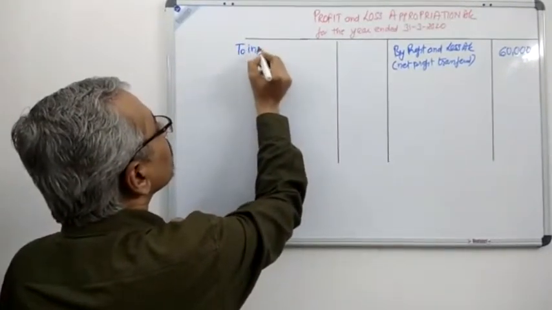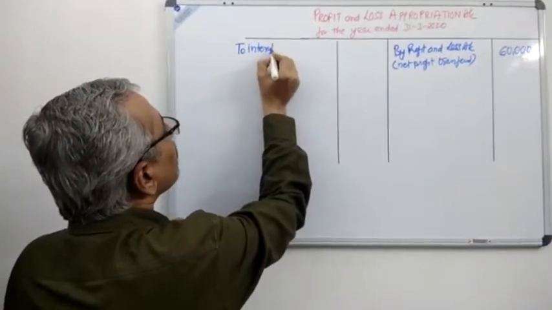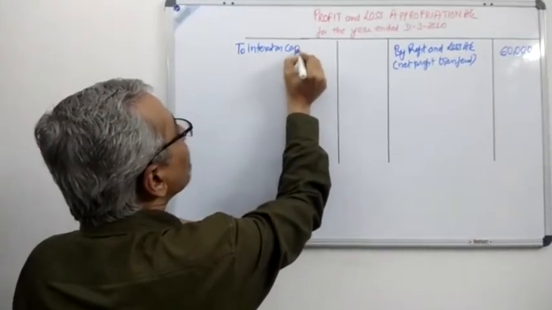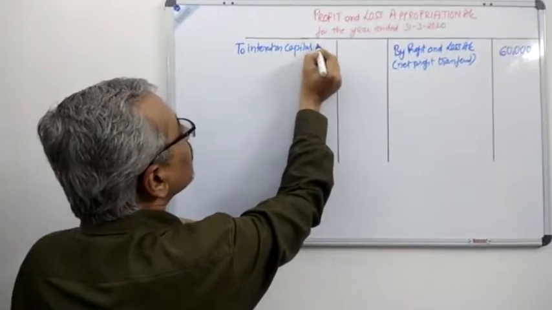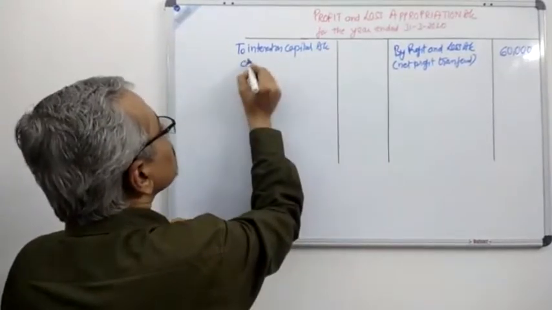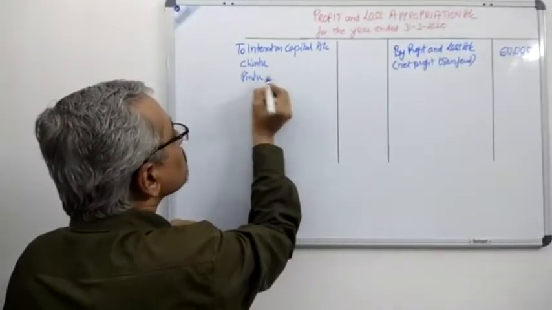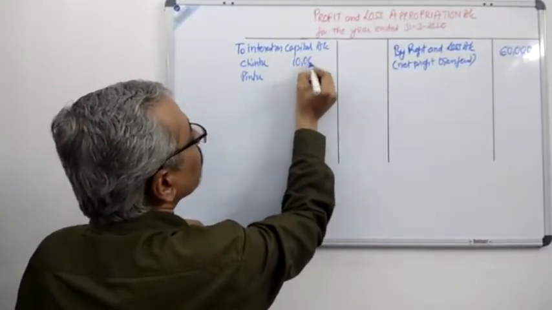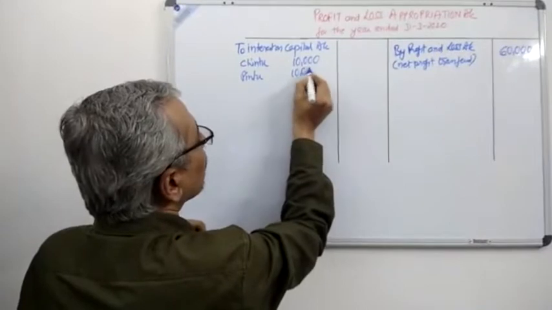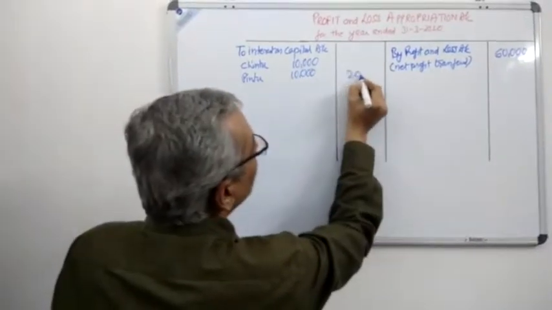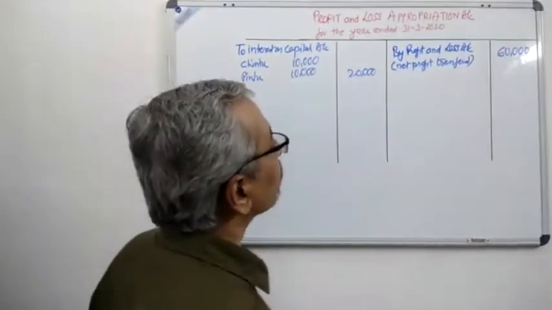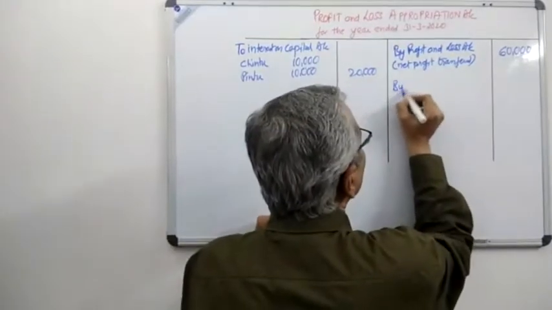To interest on capital account, Chintu, Pintu, 10,000 each. So the outer column is 20,000. Come to the credit side.